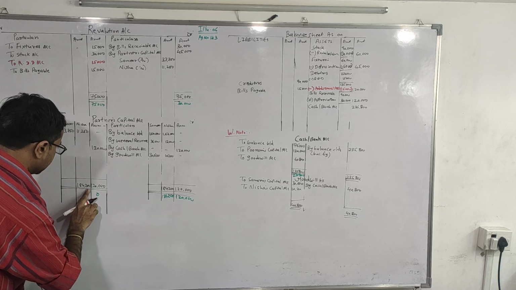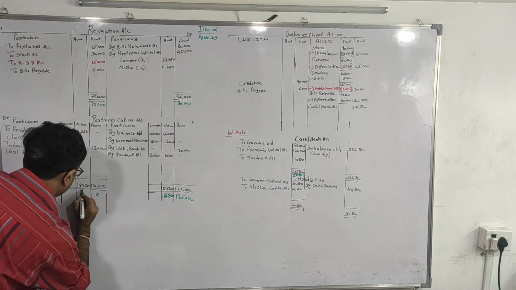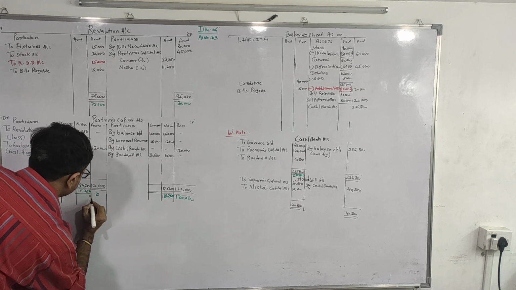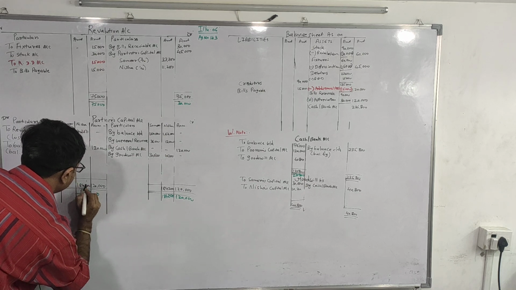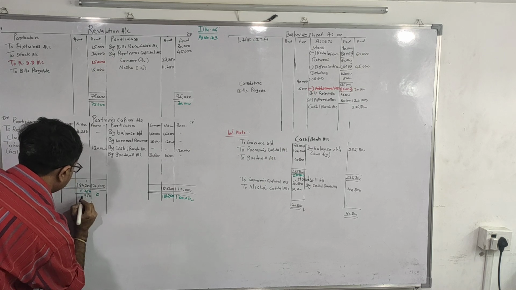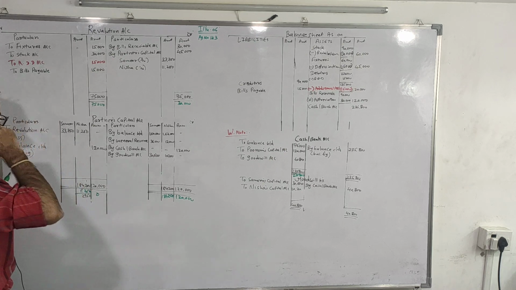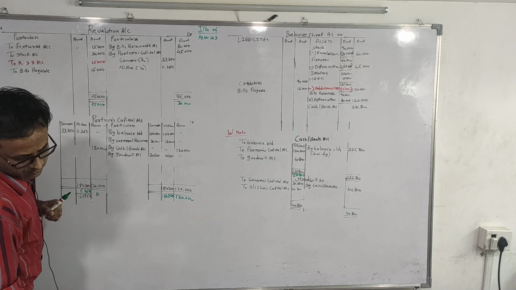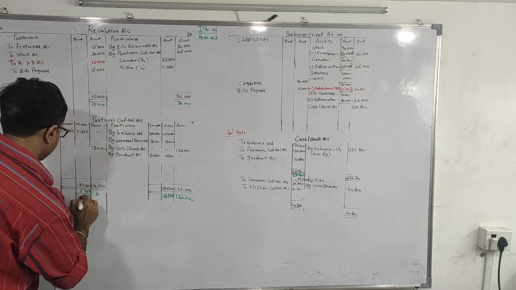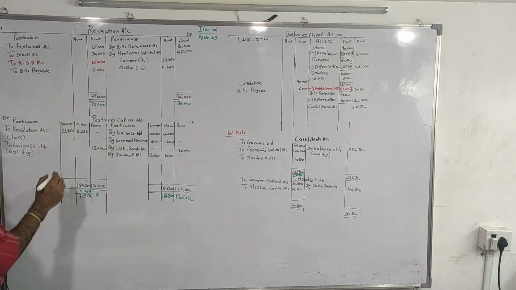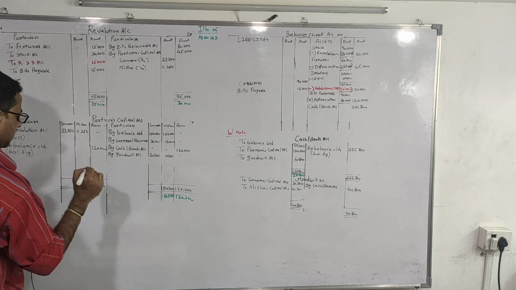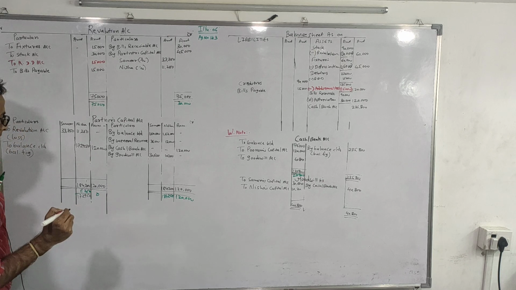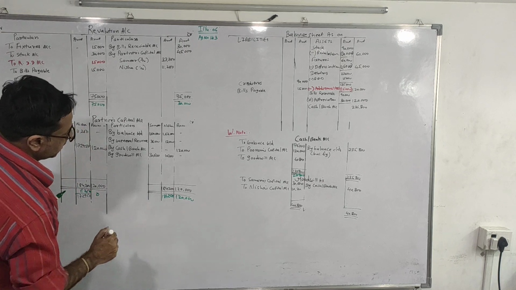Now you have to minus it. 11,250. Sorry, this is 8 minus 1, 7. 1,72,950. So we write it down. 1,72,950.